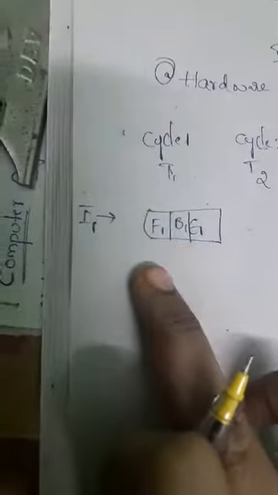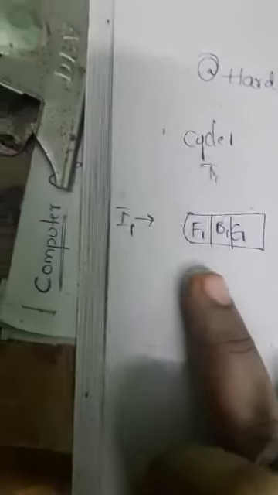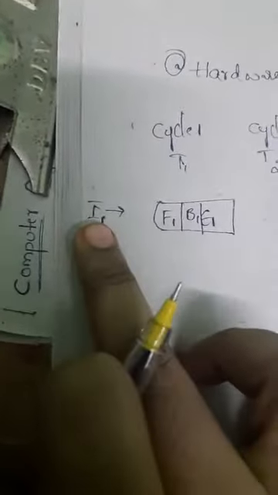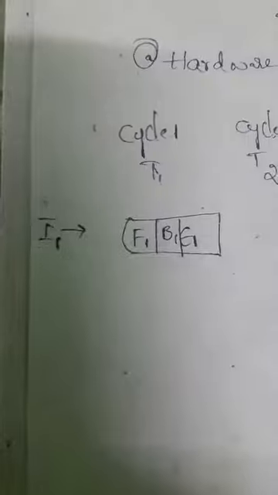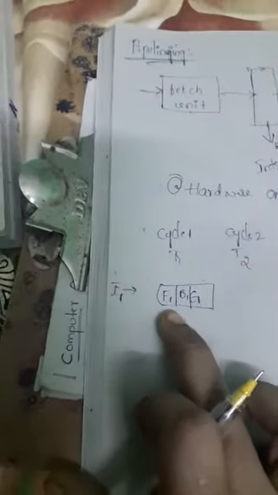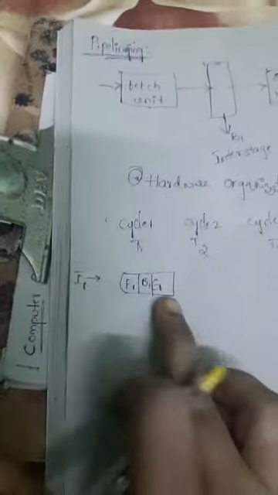First of all we want to execute instruction 1. How will instruction 1 be executed? First the instruction will be fetched in the fetch unit, after that it will be given to the B1 register, then given to the execution unit, right.